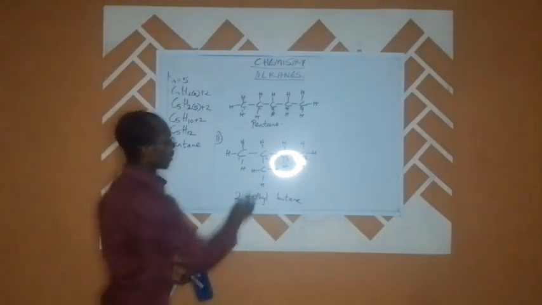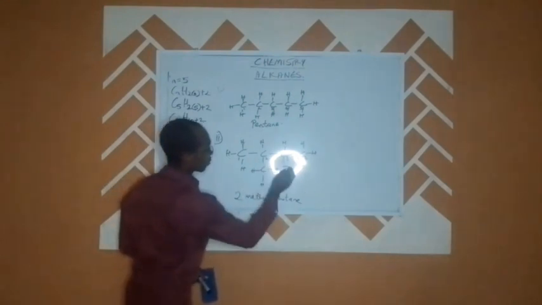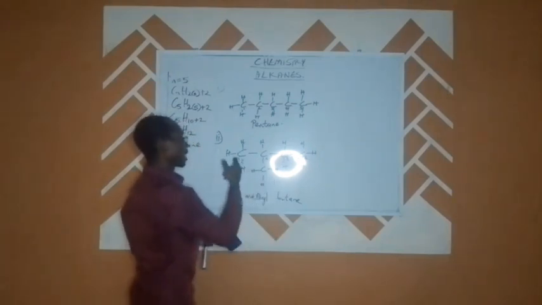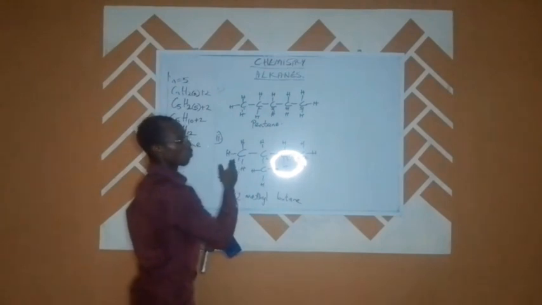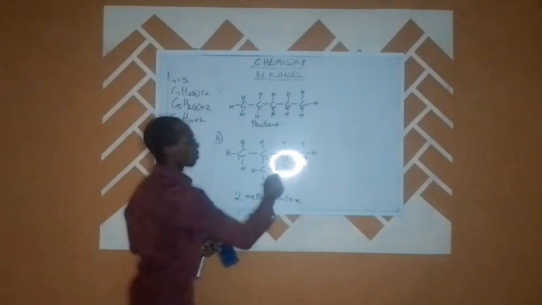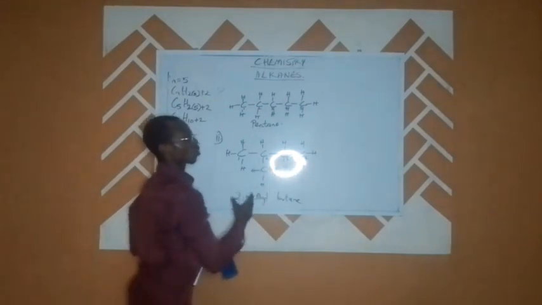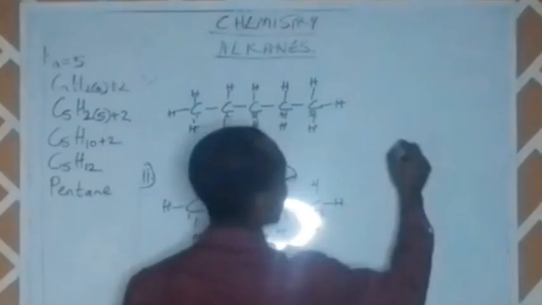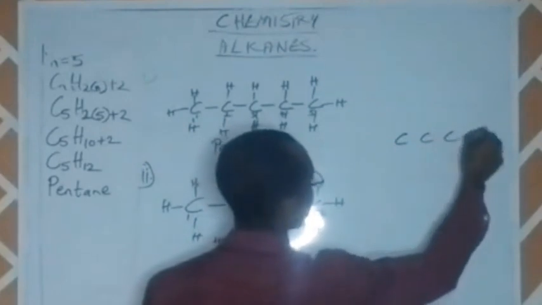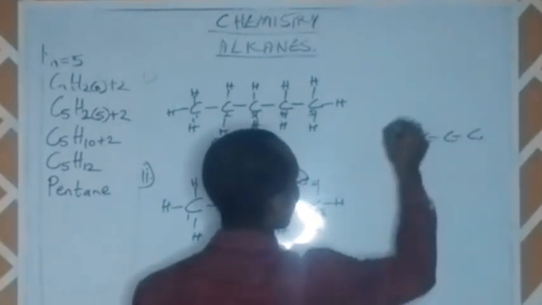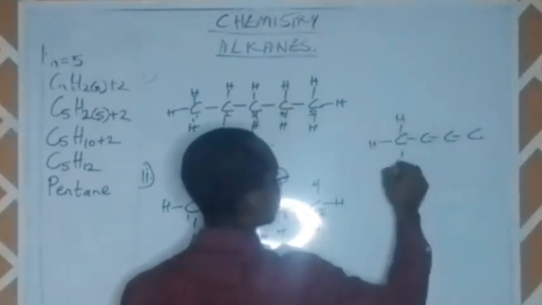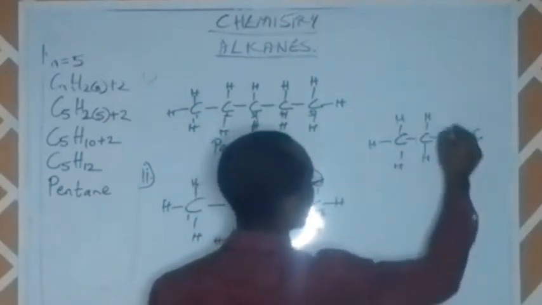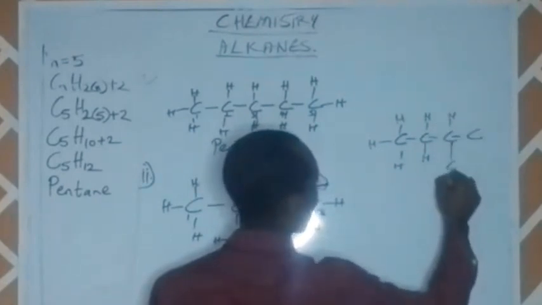We can see that if I move this methyl to carbon 3, automatically my numbering will change. That means I will no longer be starting my numbering from here as my carbon 1. This becomes my carbon 1 because we must count to have the shortest number to the functional group. This is what I am saying. If I have this here, carbon 1, carbon 2, carbon 3, carbon 4, I have hydrogens, and here I bring my carbon atom.